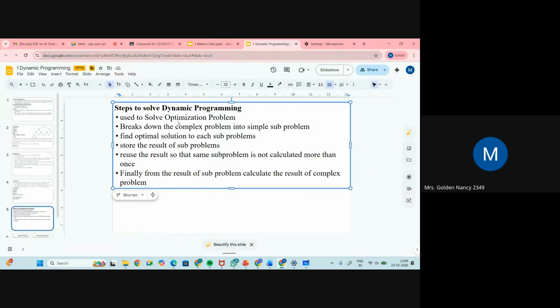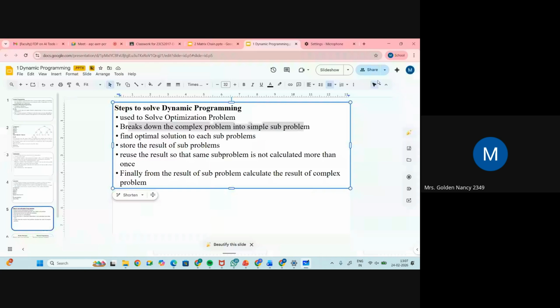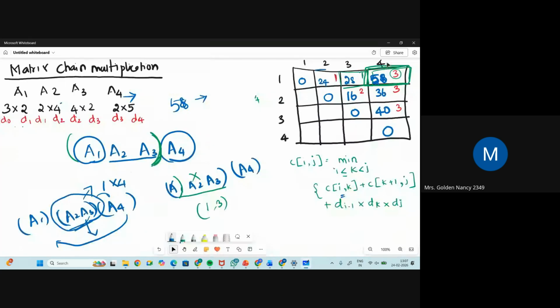Let me read this again. This matrix chain multiplication through dynamic programming is used to solve an optimization problem, because you get the solution very fast by applying the formula, and it breaks down the complex problem into subproblems. Yes, we solved subproblems one by one and found the main problem's answer. The subproblems are 24, 16 and 40, 28 and 36, and the main problem is 58. We need to know this value 58, and only then can we do this parenthesization.